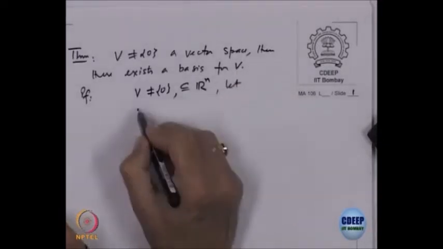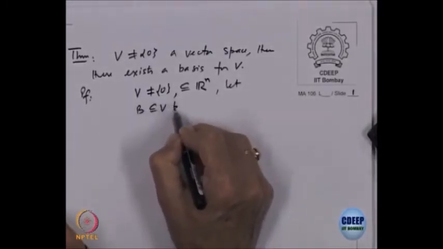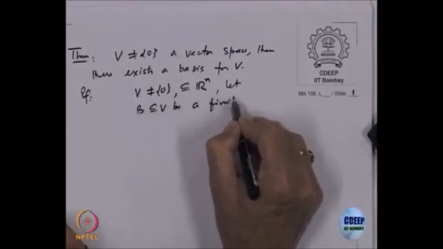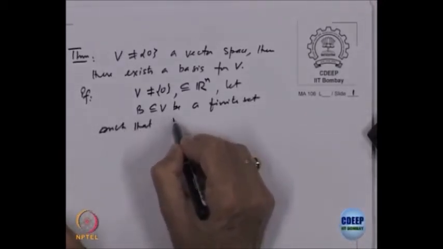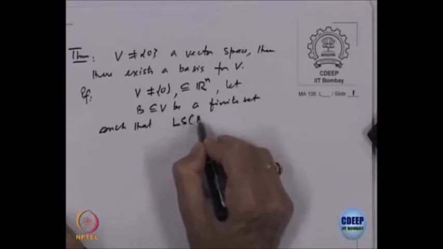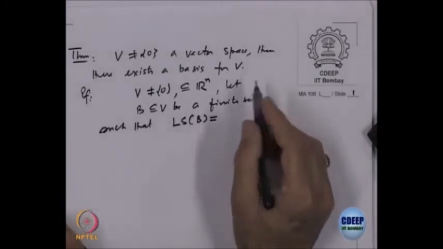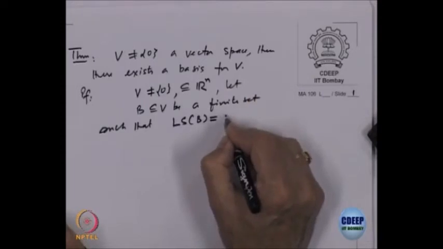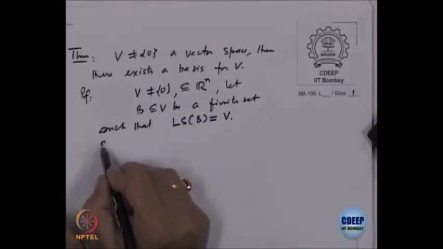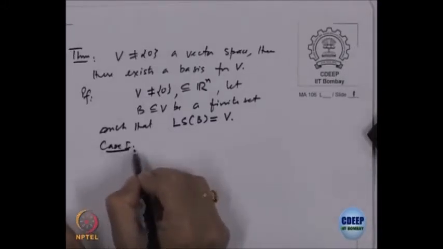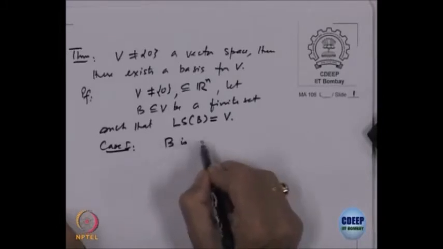Let B contained in V be a finite set such that the linear span of B is equal to V. We have got a set of generators and we want to check whether it is a basis or not. So, what are the possibilities? One possibility is case 1, that B is minimal.